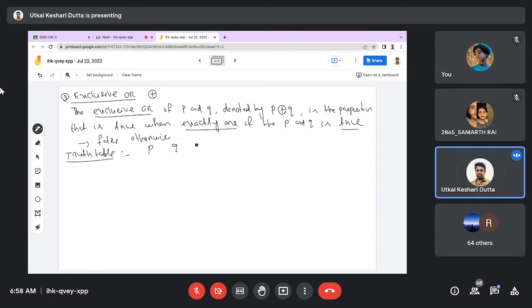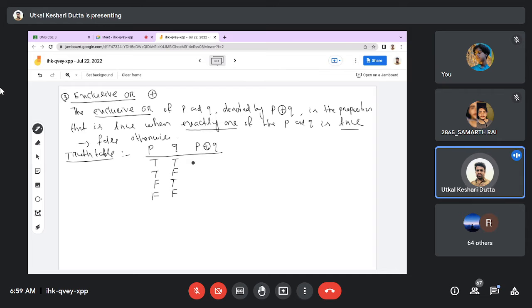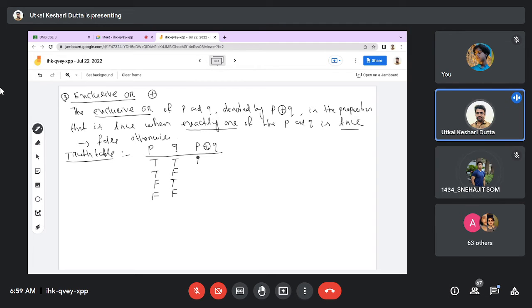P is given, Q is given. We are going to find P exclusive or Q. When both are true, will it be false or true? False, because both are true. In case of inclusive or it will be true, but in case of exclusive or, we only take exactly one, not at least one. That is the difference. At least one is the inclusive or disjunction.